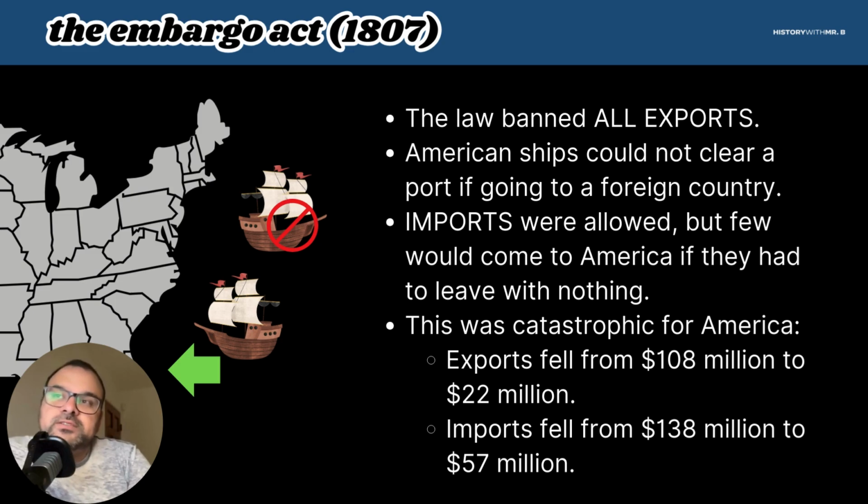So the result of that effort is the Embargo Act of 1807. The law bans all exports. No one is allowed to export any goods to any country anywhere. Specifically, I think the effort was to keep American ships from going to Europe and particularly Britain and France, but they banned everything. So American ships could not clear a port if they were going to a foreign country.